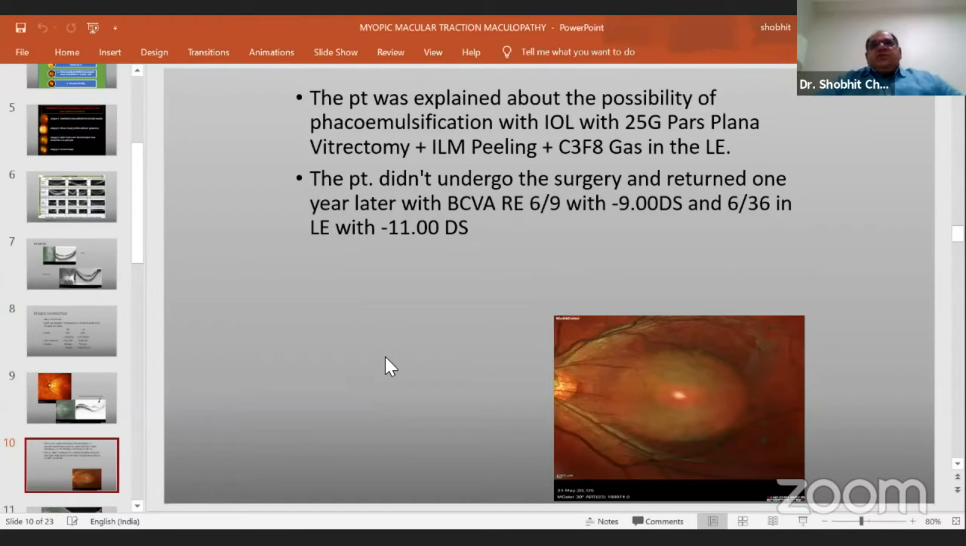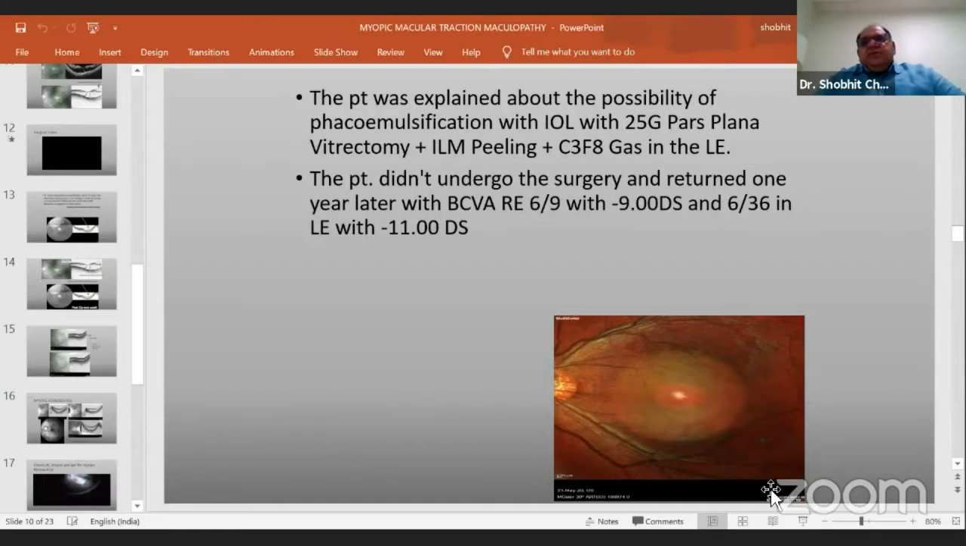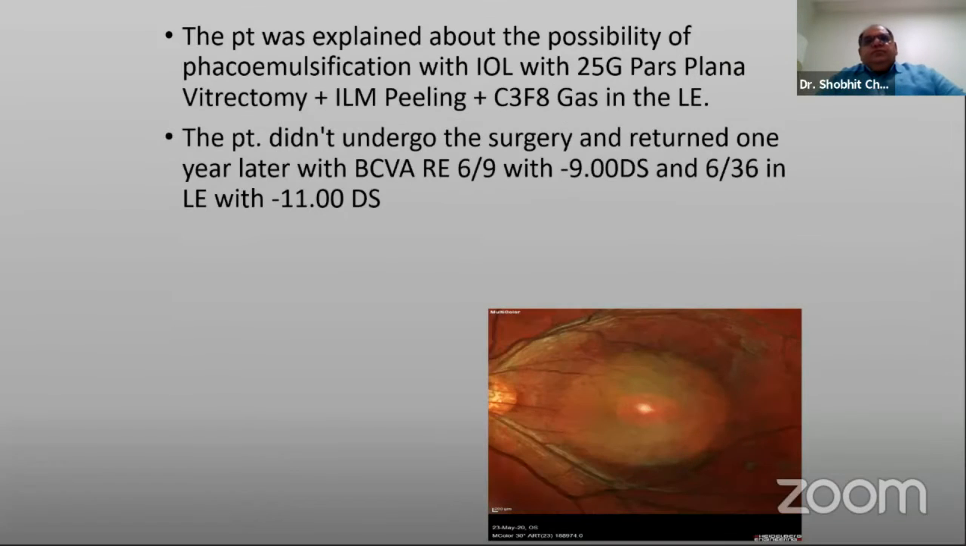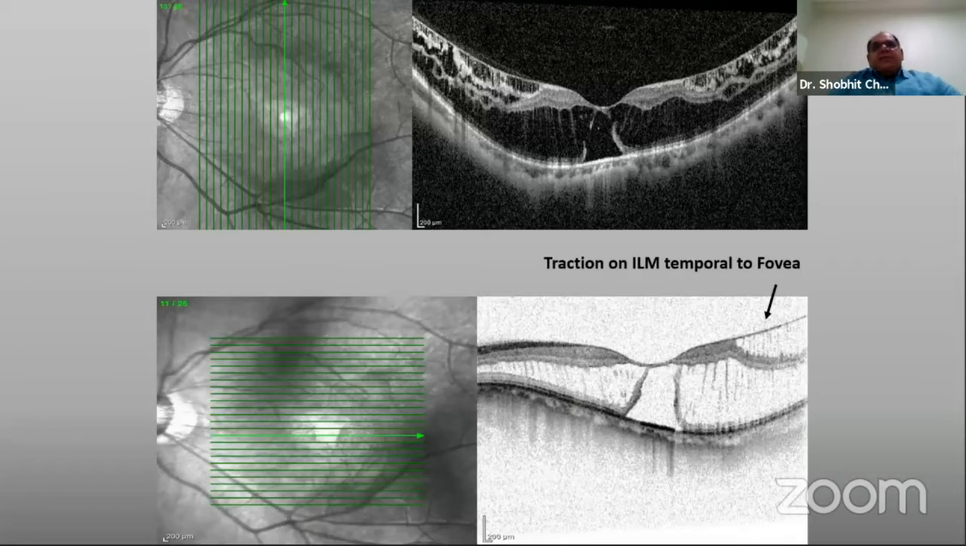I explained to the patient the possibility of surgery, but I was not very enthusiastic. At this stage, I told her to wait. A young patient, 6/12 vision. She was having visual symptoms, but I told her we can definitely watch for a couple of months. She could not come earlier. She came one year later with this picture, 6/36 vision, and the traction had become more, and this myopic macular schisis also had gone up.